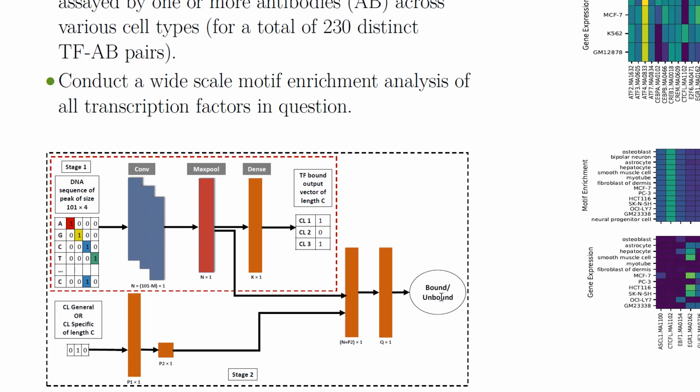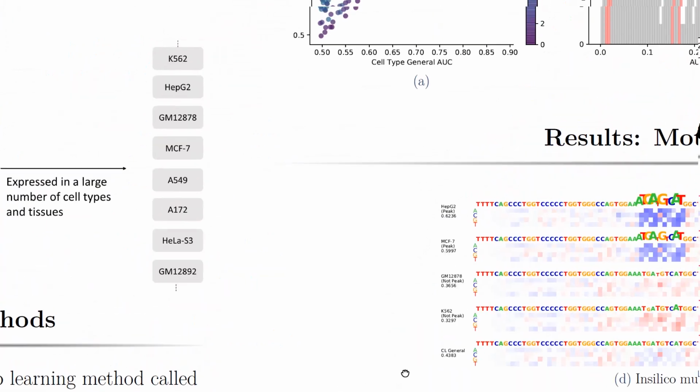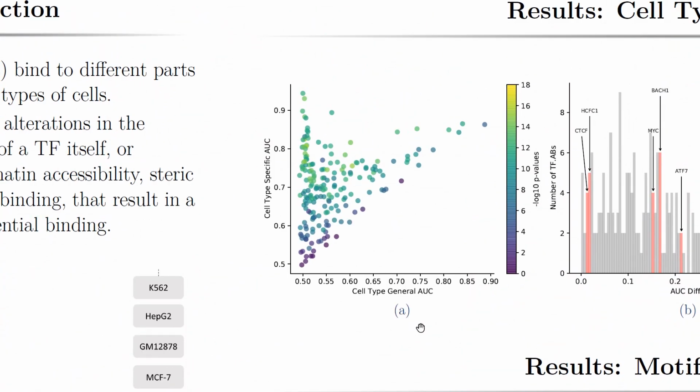And the idea is to use this information to be able to predict whether or not the sequence is bound or unbound in that specific cell type. The difference in performance between cell type general and cell type specific cases could give us an indication of the cell type specificity of the transcription factors in question. We train a model for each transcription factor and antibody pair. We then obtain the cell type specificity of the various 230 transcription factor and antibody models.